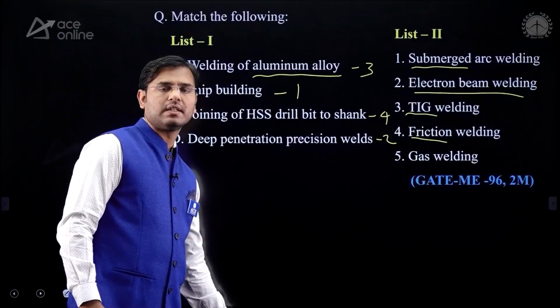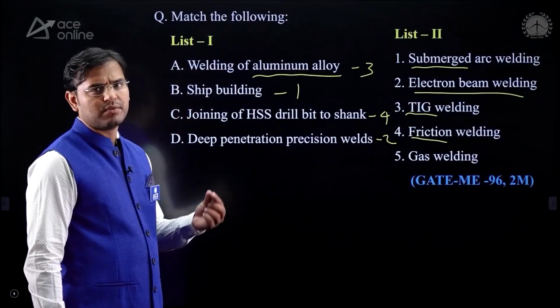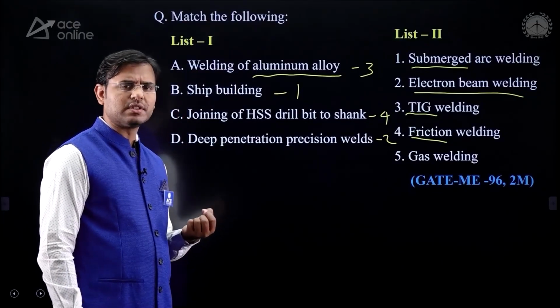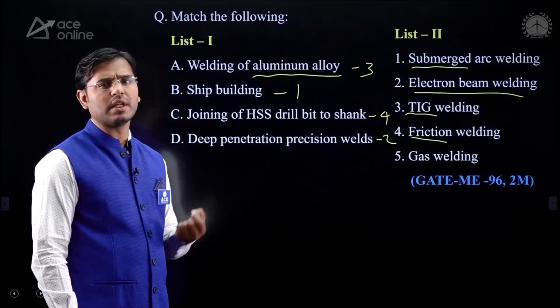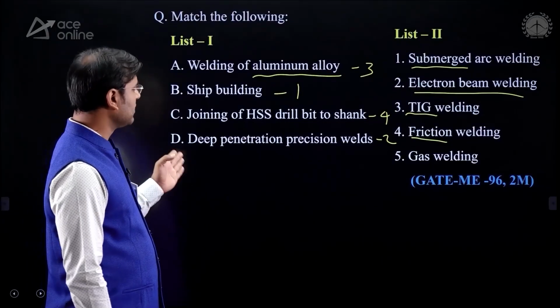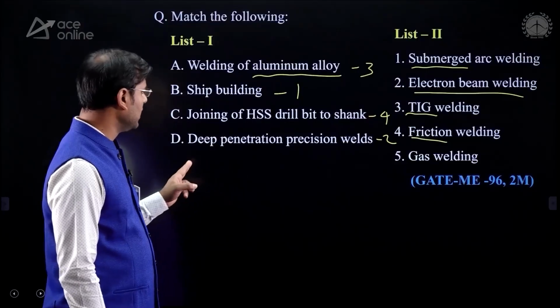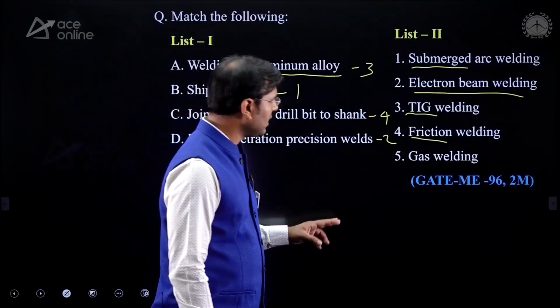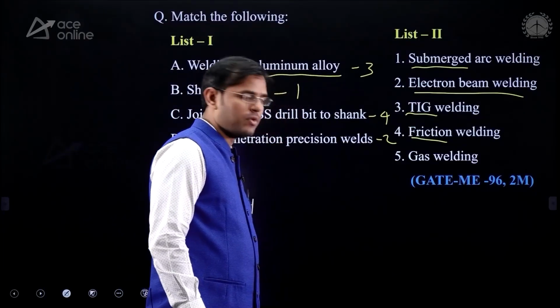Now you can see that in the electron beam welding, the electrons are focusing on a very small area, and the depth formed is also very good. Hence the answer is option 2. Deeper penetration precision weld is electron beam welding.